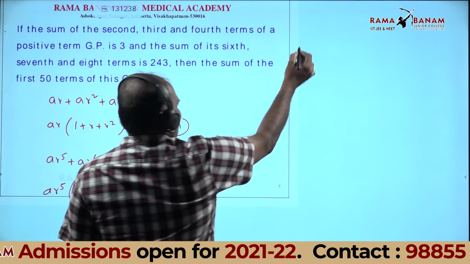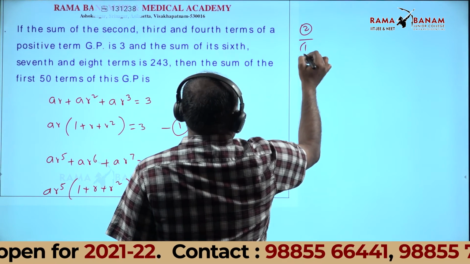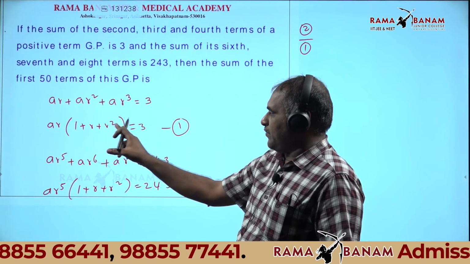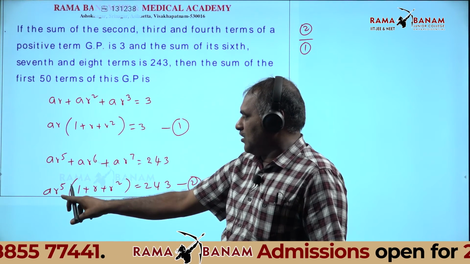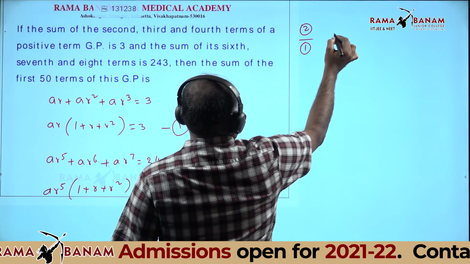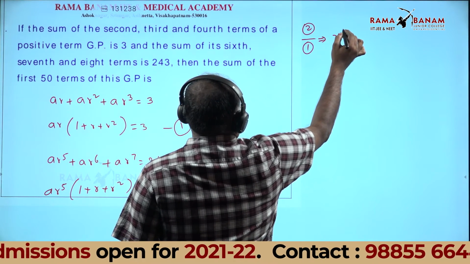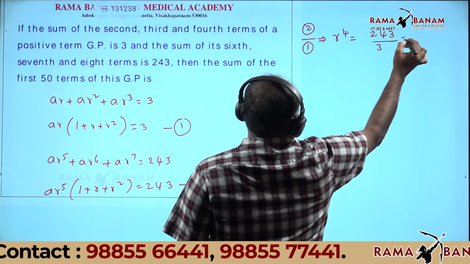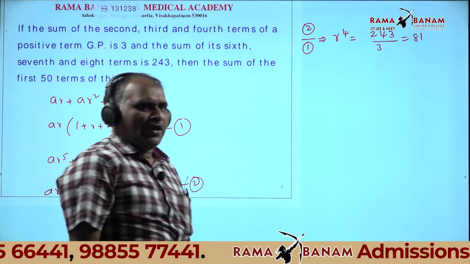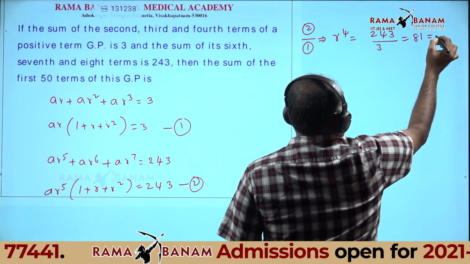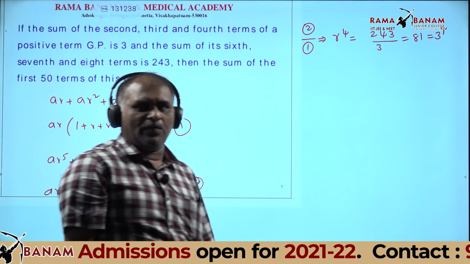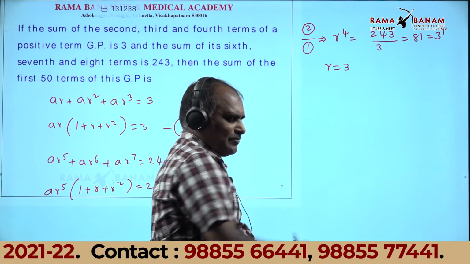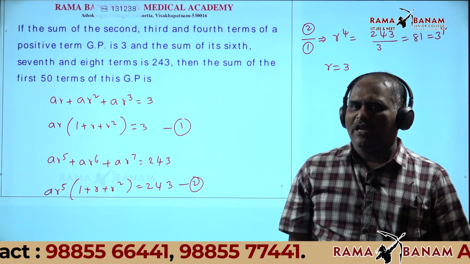Second divided by first. Observe this one: the 1 plus R plus R square term cancels, and A cancels. One R cancels. You get R power 4 is equal to 243 by 3, which is 81. 81 can be written as 3 power 4. What is the value of R? R is equal to 3.